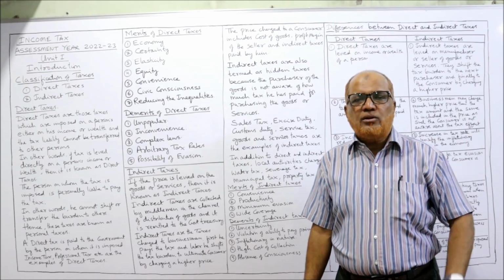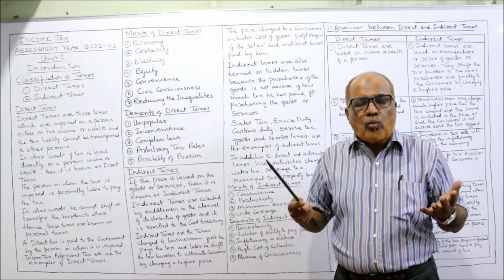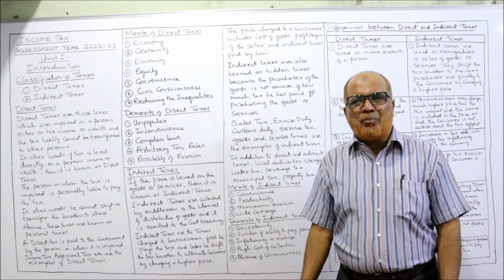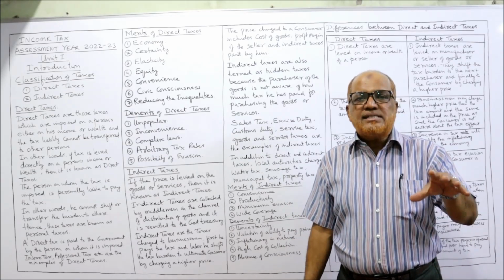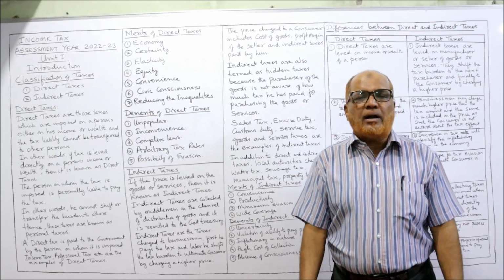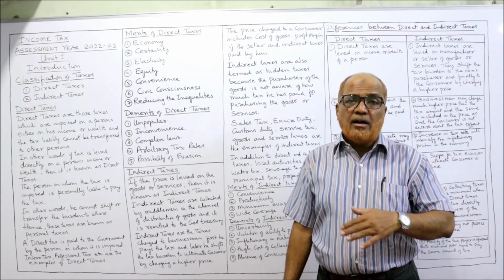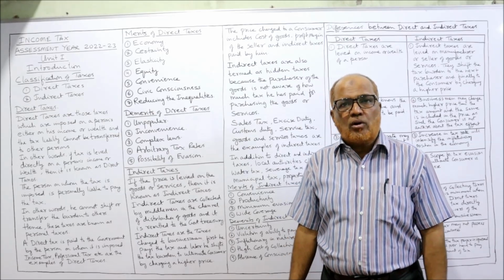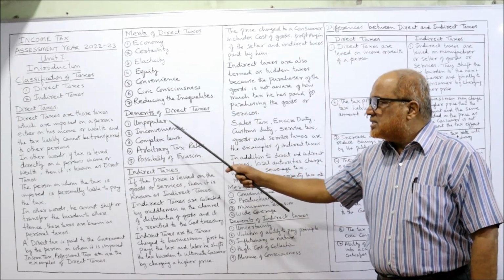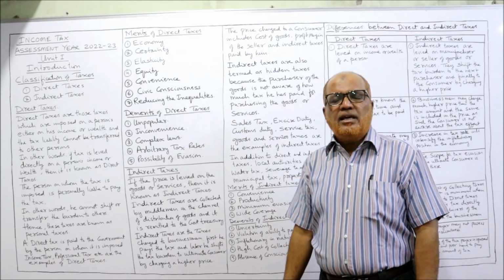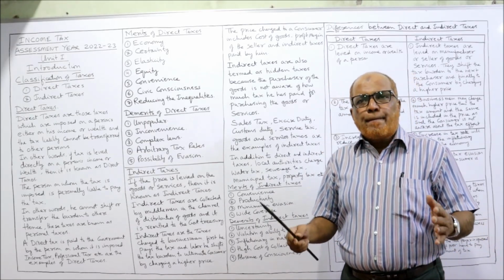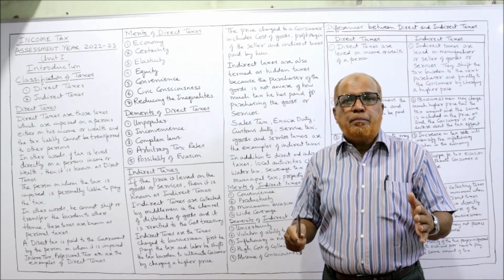Simply, we are giving the money to the government. So people do not want to pay the tax. It is not popular. There is some dissatisfaction on the part of the taxpayer that my hard-earned money is being paid to the government. It is unpopular. Secondly, inconvenience. That means the person has to pay the tax.